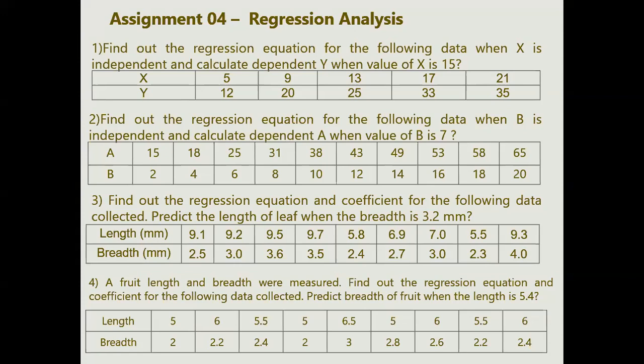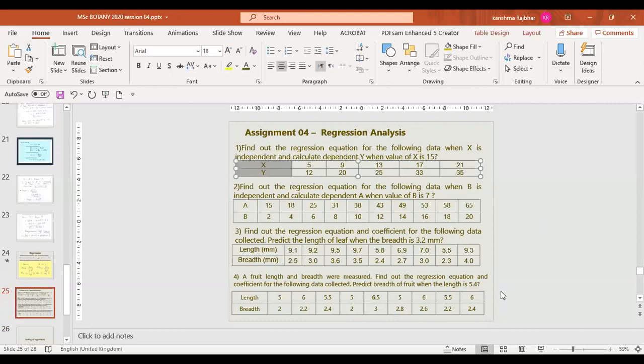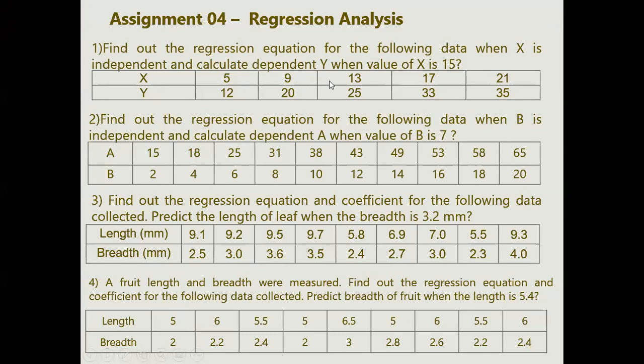Now using that 0.989, find your slope and your intercept. Just one clarity: tell me which is your independent and dependent. The question states here that x is independent.